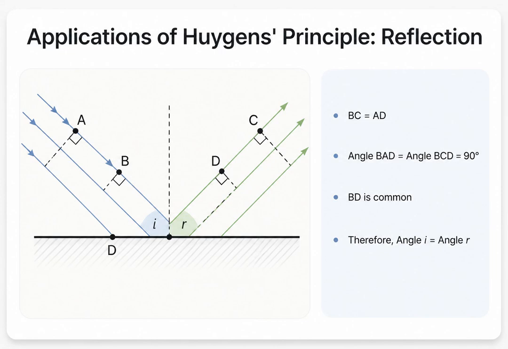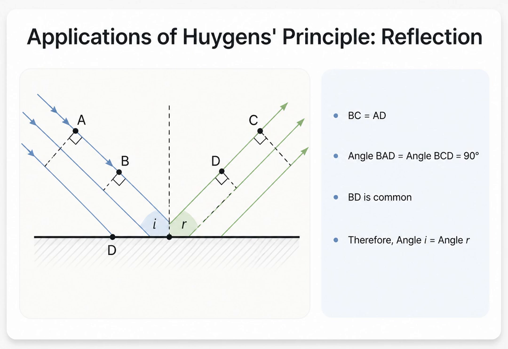Moving right along with the wave theory of light, let's look at how Huygens' principle applies to reflection at a plane surface. Consider a parallel beam of monochromatic light hitting a flat mirror. If we look at particles A and B on the same incident wavefront at time t, particle B travels to point C in the same time that particle A travels to point D. Because the speed of light is constant in this medium, the distance BC equals AD.